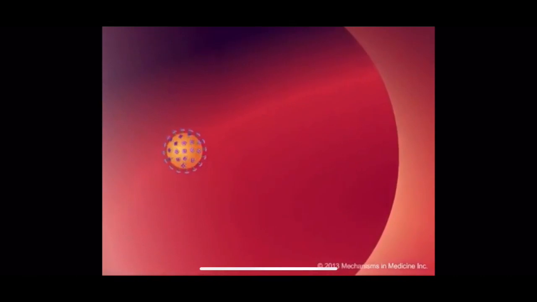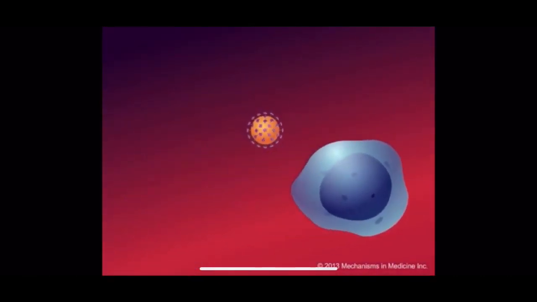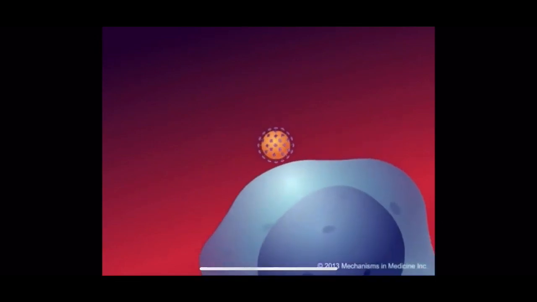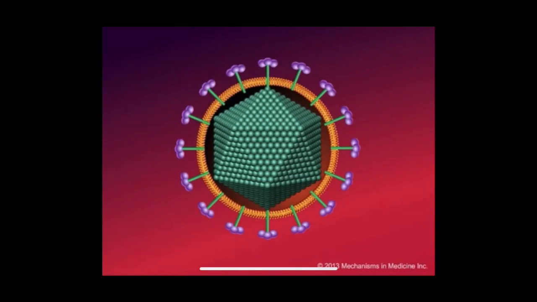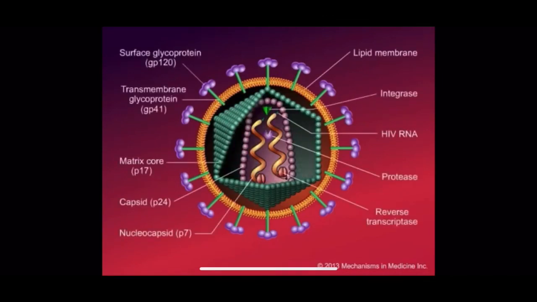There are a number of ways whereby HIV can penetrate through blood vessels to reach its target population. It shows two different entities, both HIV and its main target cell, which is the CD4 lymphocyte. The virus has an outer layer, and the outer layer, as you see, contains a number of spikes. These spikes include the major glycoproteins of the virus that are responsible for direct interaction with the cell surface. You can also see the matrix core, which exists in the symmetrical shape of an icosahedron. You can see that the structure of HIV is very, very complex.